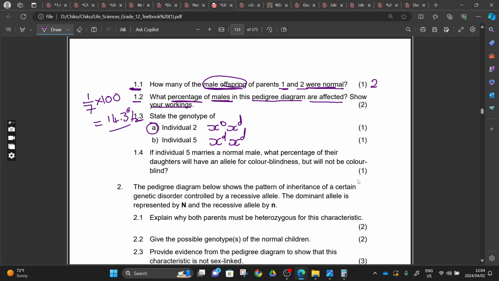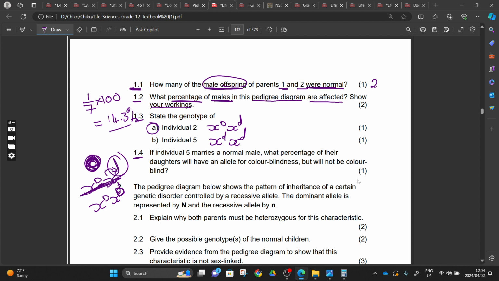But if it is sex linked and caused by a dominant allele, let's say you will find a female affected, we can have a possibility of that female to be like this, and we can have a possibility of that female to be like this, since it's caused by a dominant allele. The dominant allele will match the recessive one. But if the condition is caused by a recessive allele, this person should be a carrier. Then let's go to number 5.